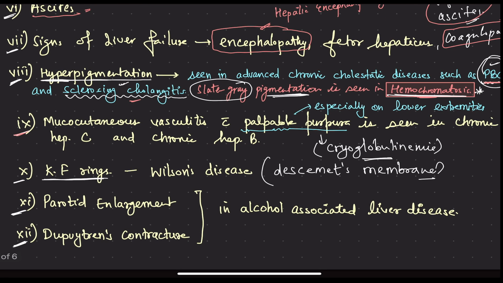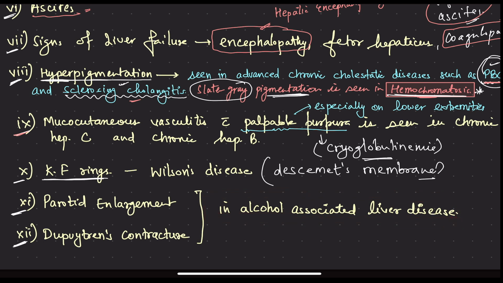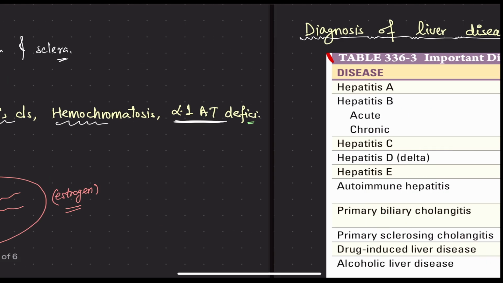Then there are some findings that we may see in Wilson disease, that is KF rings, which is deposition of copper in the Descemet's membrane. Parotid enlargement and Dupuytren's contracture are very commonly seen in alcoholics, who usually have also developed some liver injury, and maybe they'll end up in cirrhosis and come to you in the emergency department. So you might be able to appreciate parotid enlargement as well as Dupuytren's contracture. So these were all the signs of liver injury.